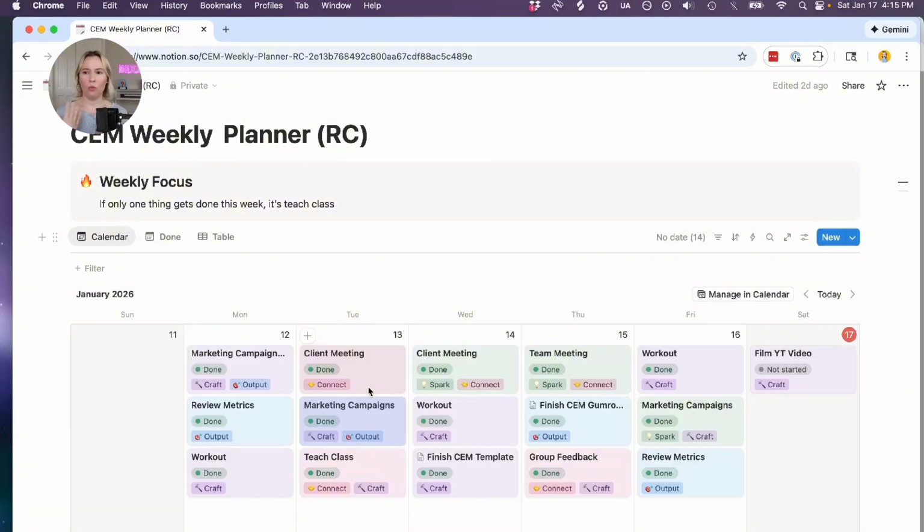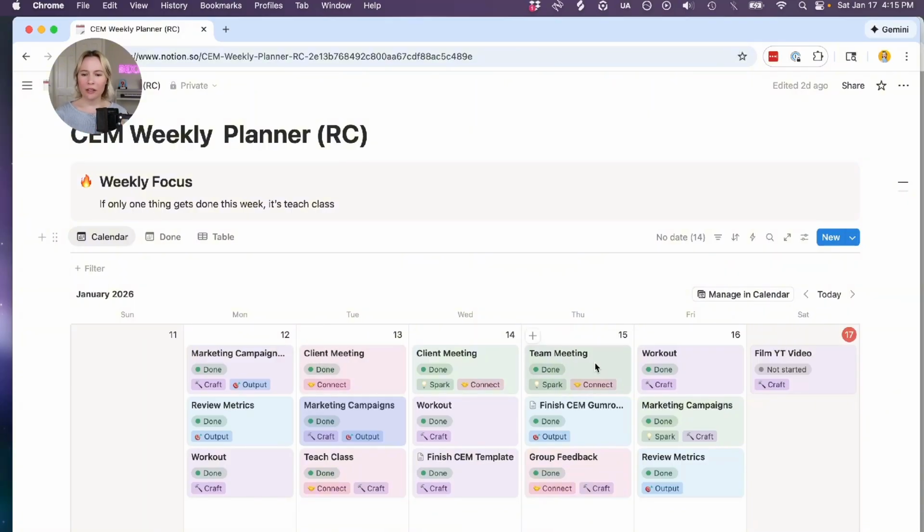Or if I was just in one energy state all week, it just wouldn't be balanced. And so I try to balance it out also just based on tasks that I have to do that week, the meetings that I have, and I just try to do my best to balance it all out. And I know we all have commitments and responsibilities, so in an ideal world we would work on whatever we want to work on that day, right? And we have these responsibilities, so I have to put those on the calendar.